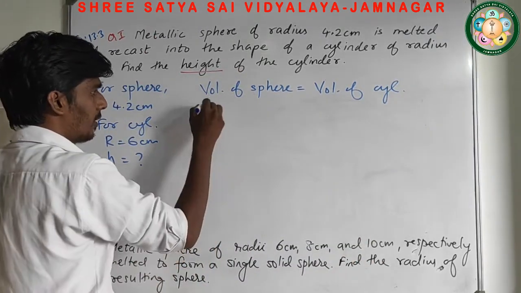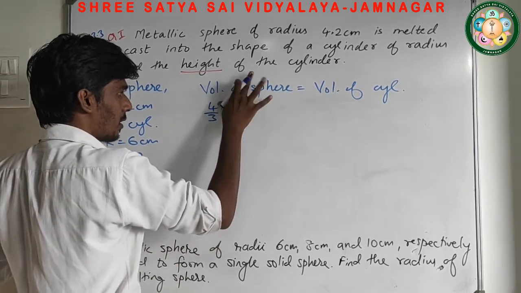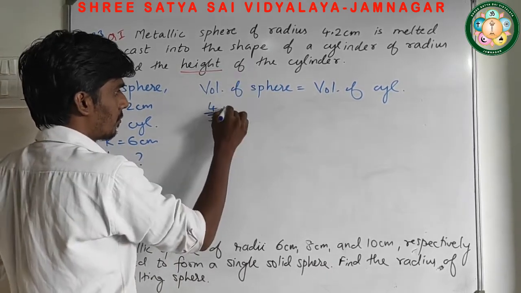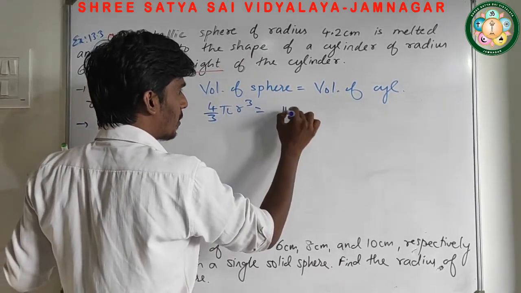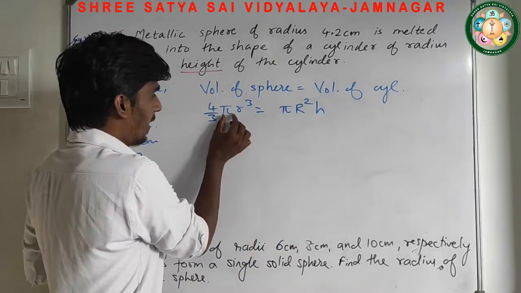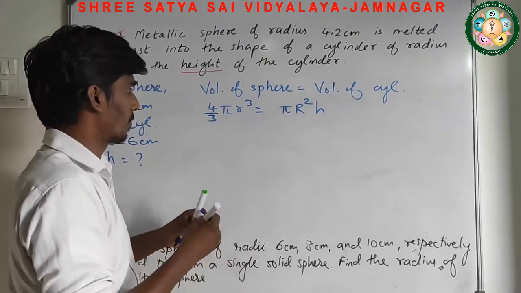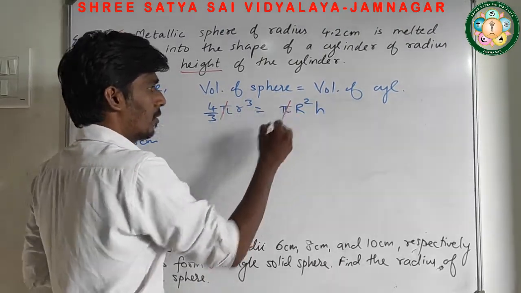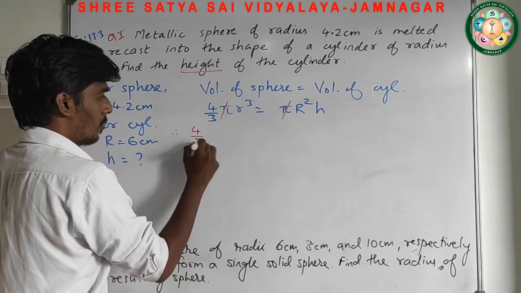Now volume of sphere means 4 by 3 pi r cube equals cylinder means pi r square h. Now if I take this pi to the denominator, this pi and pi get cancelled. Now replace all the values. 4 by 3.